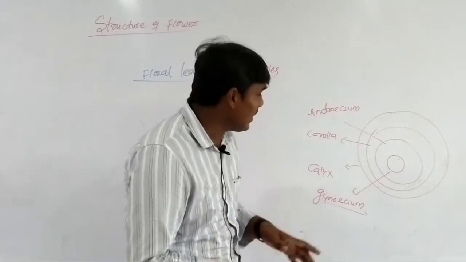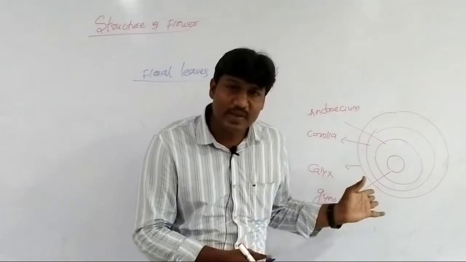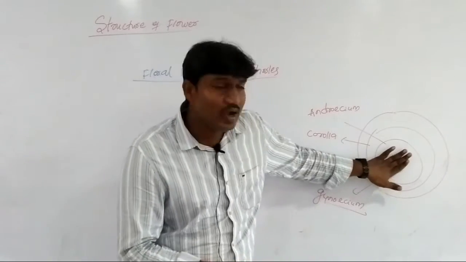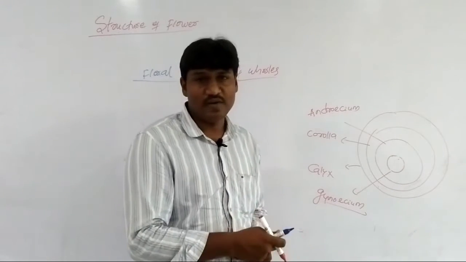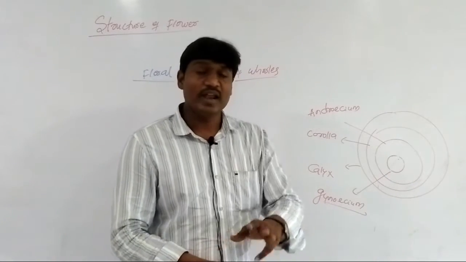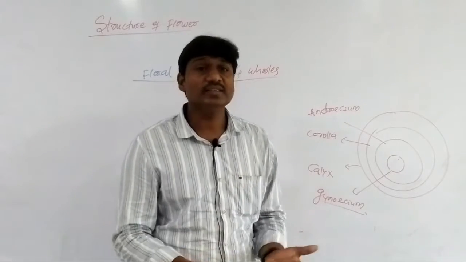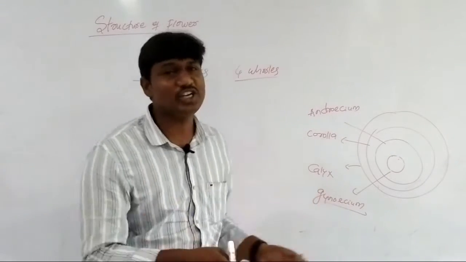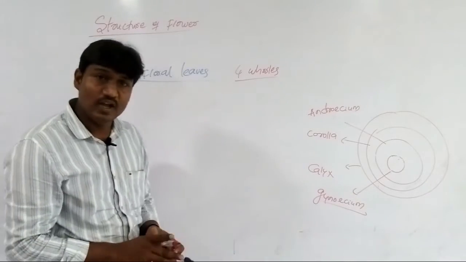An incomplete flower is unisexual. If it is a male flower, there is no gynoecium present. If it is a female flower, there is no androecium present. So there are only 3 whorls in a unisexual flower, whereas 4 whorls are present in a bisexual flower.